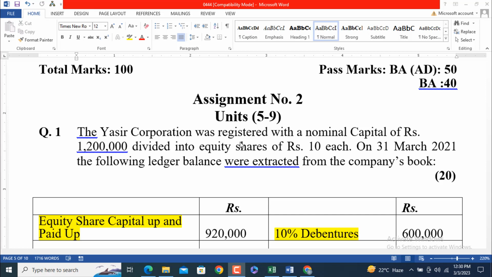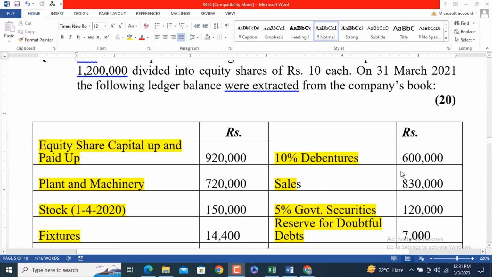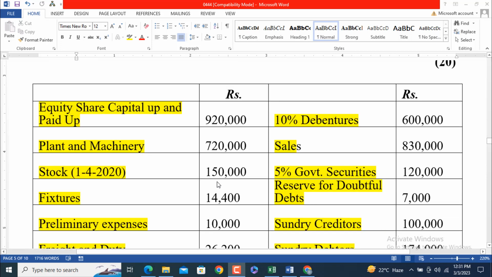The Yasir Corporation was registered with a nominal capital of rupees 1.2 million divided into equity shares of rupees 10 each. On 31st March 2021, the following ledger balances were extracted from the company's books. Equity share capital, called up and paid up, is 920,000, plant and machinery 720,000, opening stock as on 1st April 2022 150,000,